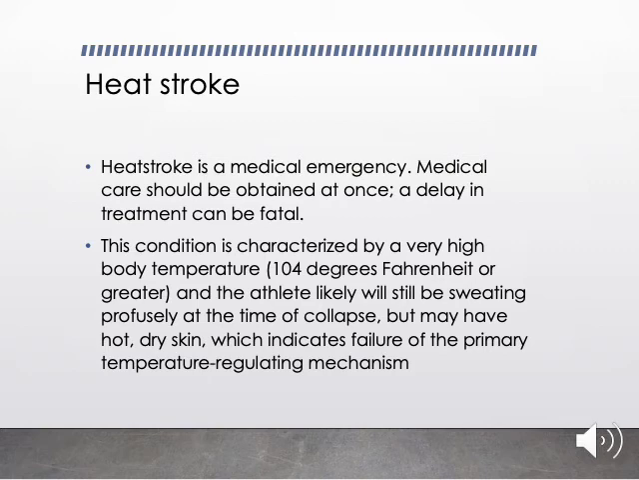Heat stroke is characterized by a very high body temperature, that is more than or equal to 104 degrees Fahrenheit, and the athlete likely will still be sweating profusely at the time of collapse, or may have hot dry skin, which indicates failure of the primary temperature regulating mechanism. That is, in heat stroke, the athlete may be either sweating or he may become hot and dry. So if there is no sweating, it indicates that his thermoregulation mechanism has failed.